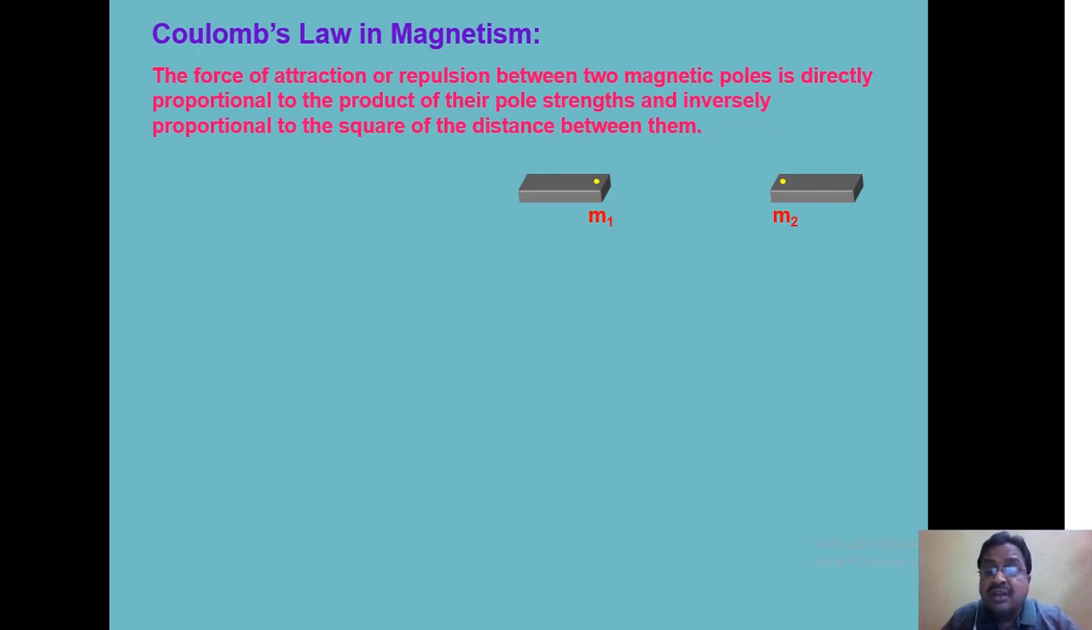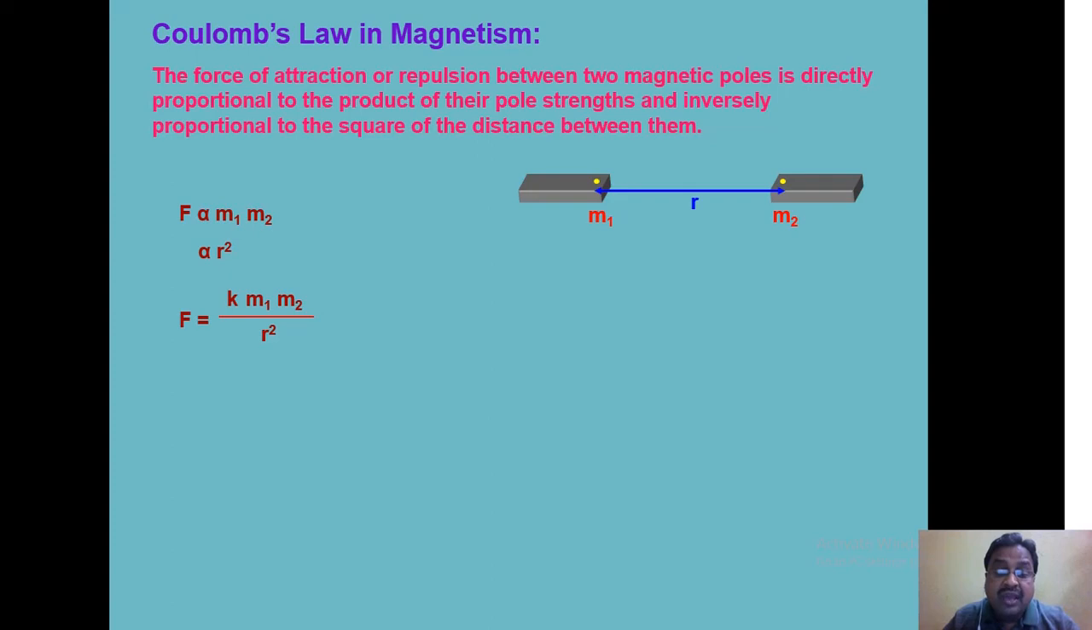Suppose you take two poles of strength M1 and M2 as represented in the figure, separated by a distance r. As per Coulomb's law, F will be directly proportional to M1, directly proportional to M2, so F is directly proportional to the product of M1 and M2, and it is inversely proportional to r square. It is not proportional to r square, rather it is inversely proportional to r square. So F will be equal to K M1 M2 by r square.